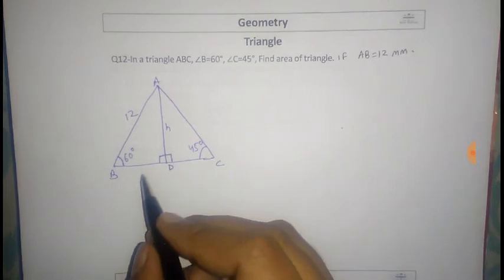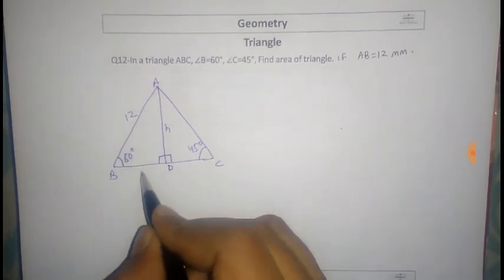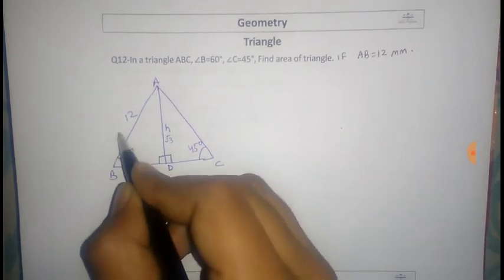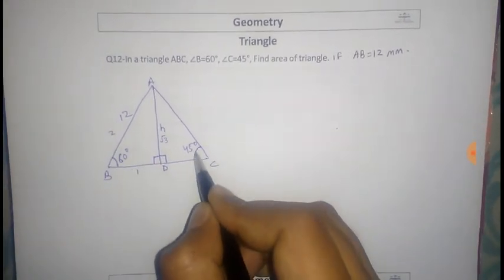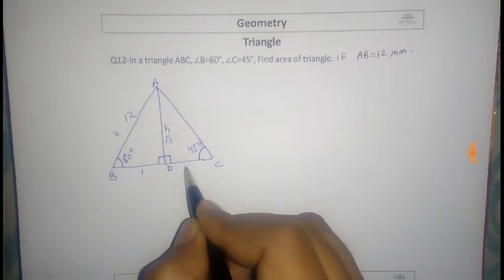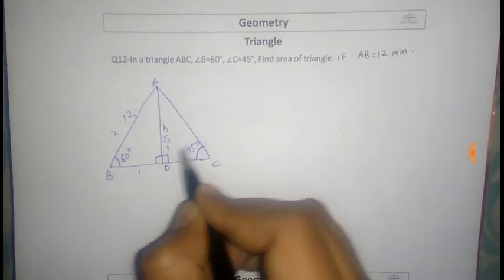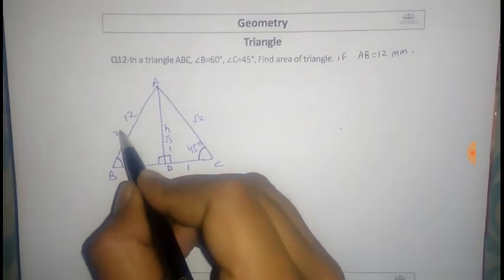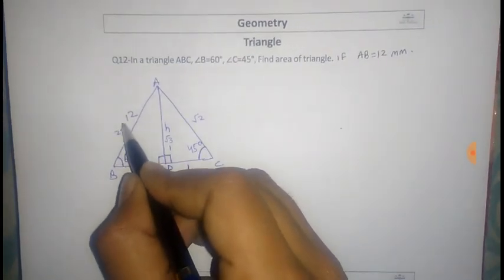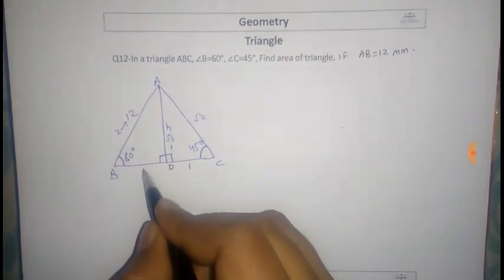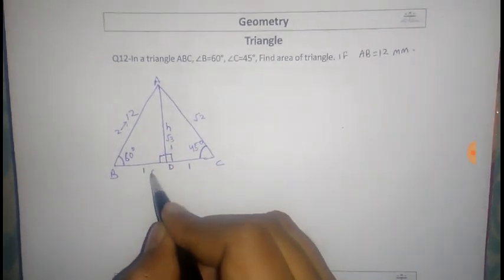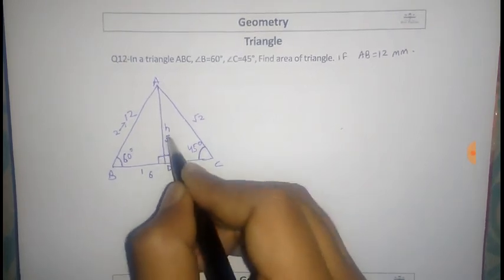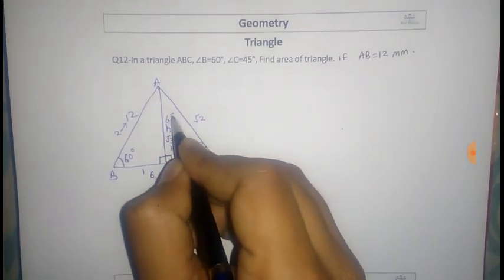We know the ratio of the sides: if this angle is 60 degrees, then this is root 3, this is 1 and this is 2. And if this angle is 45 degrees, this is 1, this is 1 and this is root 2. So this 2 is equal to 12 mm, then 1 will become equal to 6 and this root 3 will become 6 root 3.